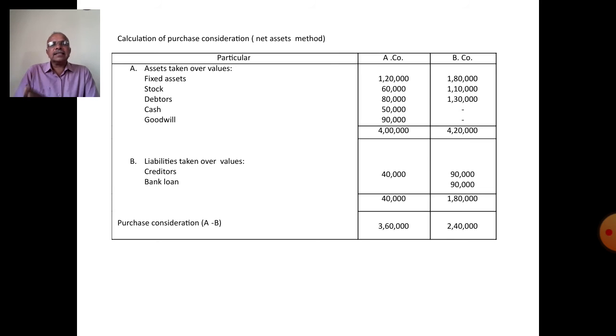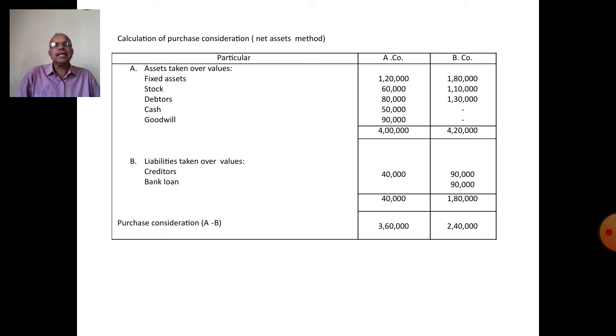Less: liabilities taken over, that is, outsiders' liabilities. Here in this problem, creditors 40,000 and 90,000, and bank loan: A company nil, B company 90,000.